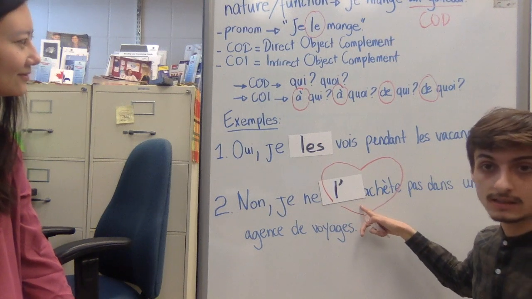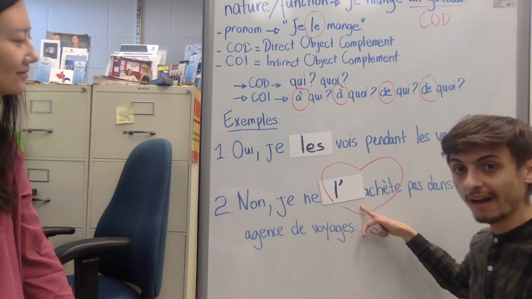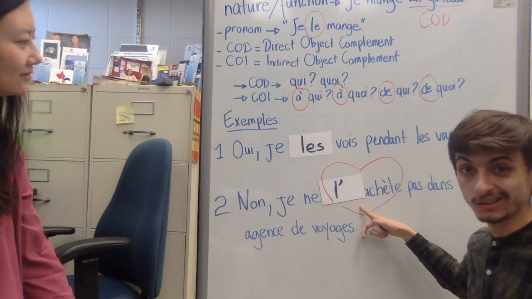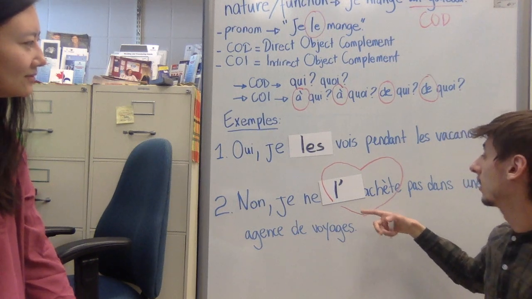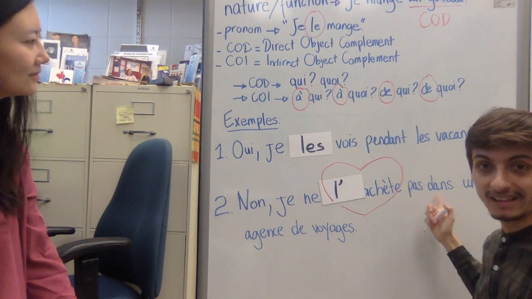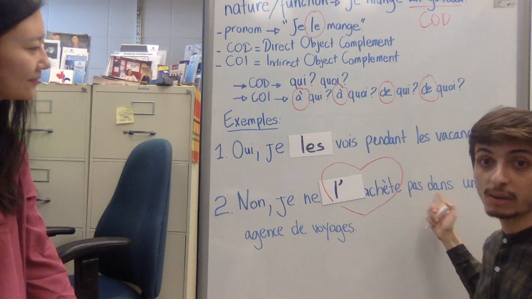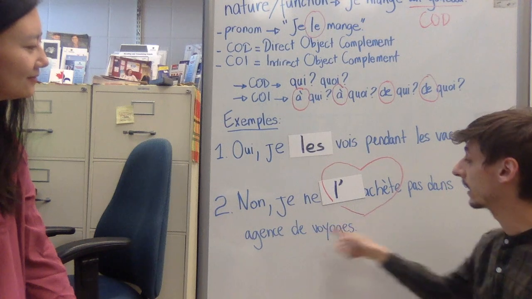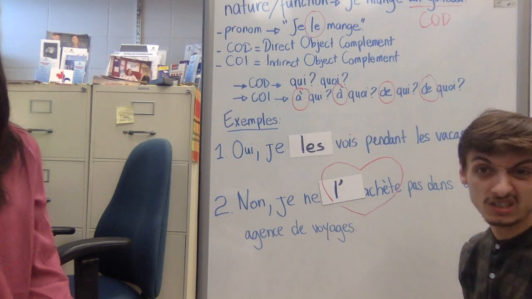Here in the second sentence, my pronoun replaces a singular noun. I don't buy my plane ticket in a travel agency.